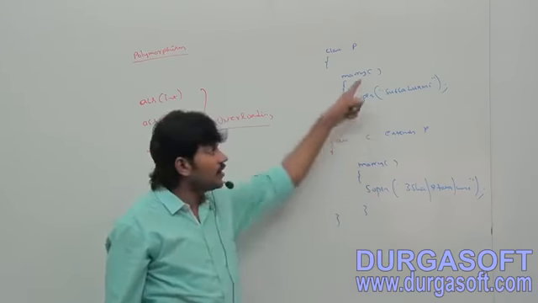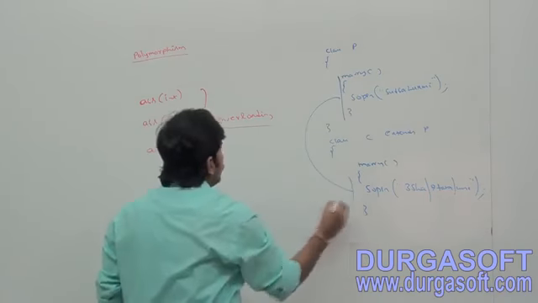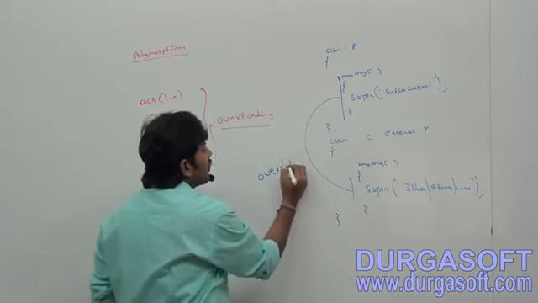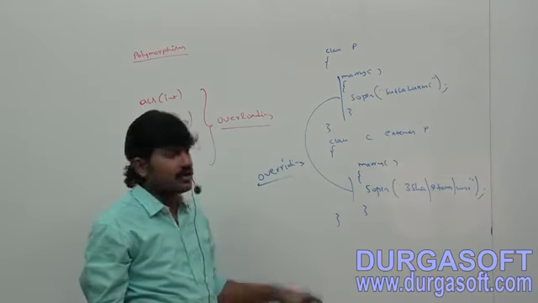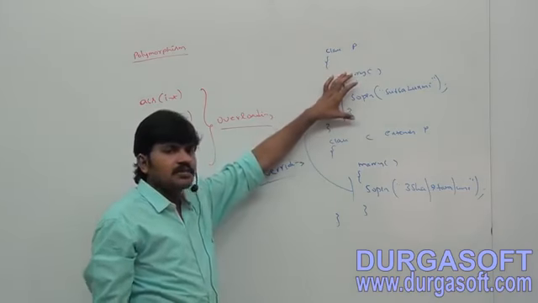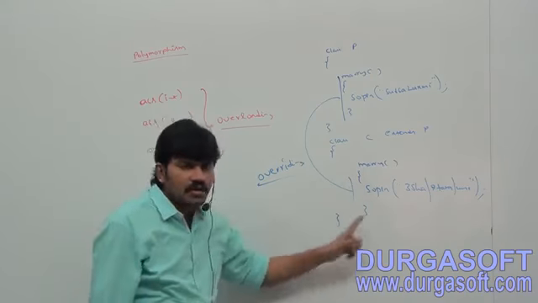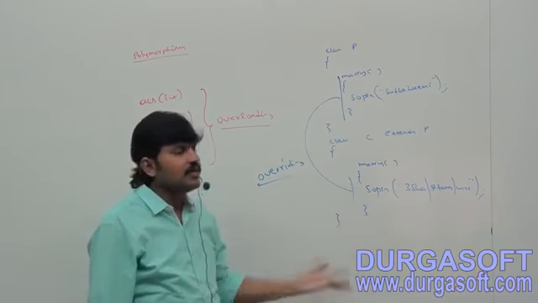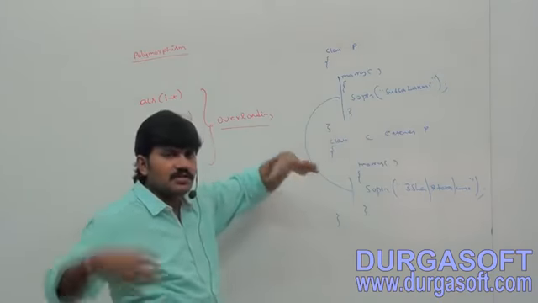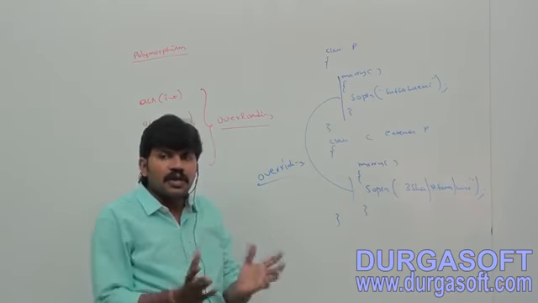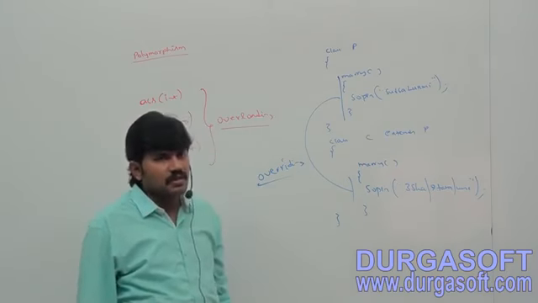Are you getting it? So what is this concept? Overriding. Is it polymorphism or not? Yes. In the parent class there is one type of implementation, but for the same method signature in the child class there is another type of implementation. That is nothing but polymorphism.